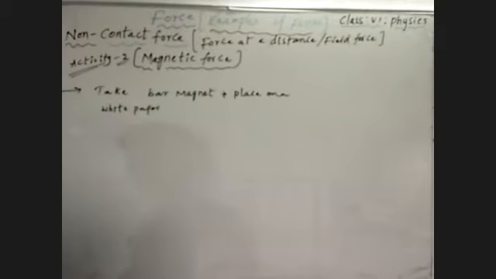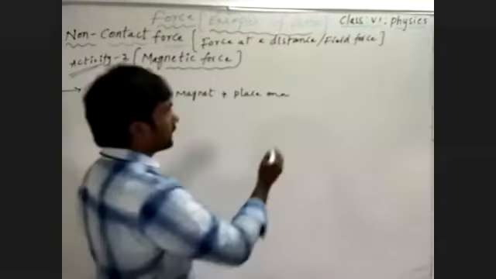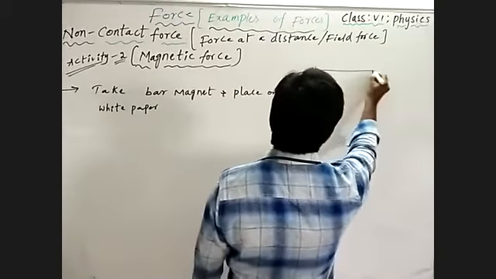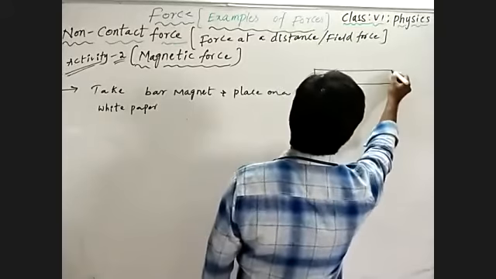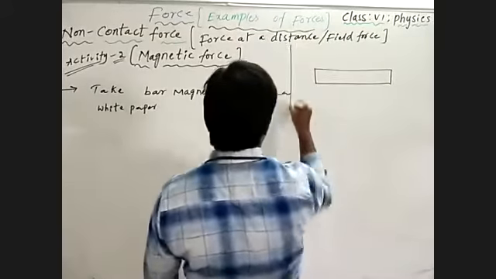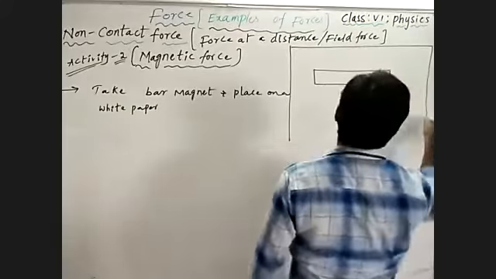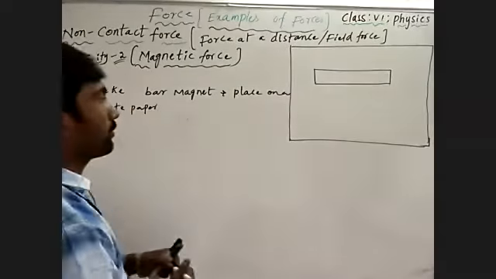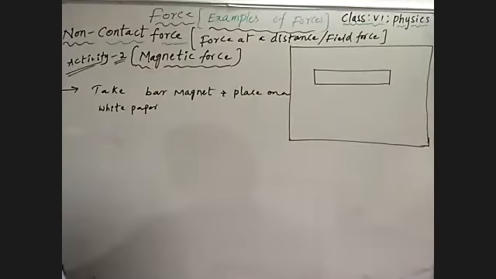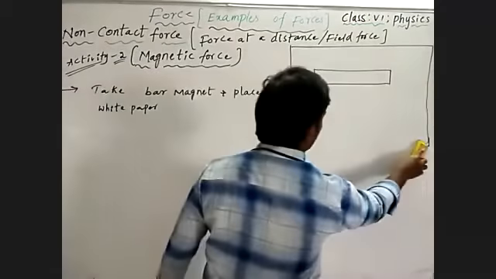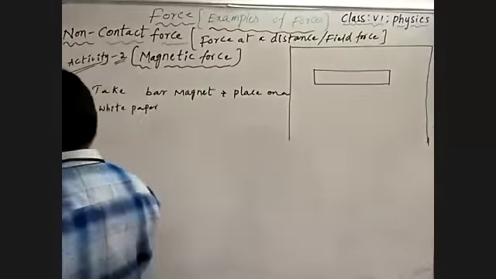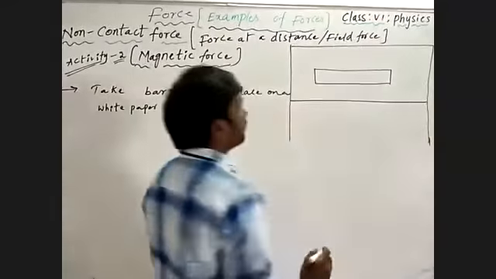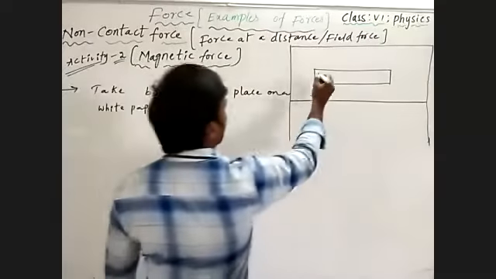See here, this is a bar magnet. Place it on a white paper.